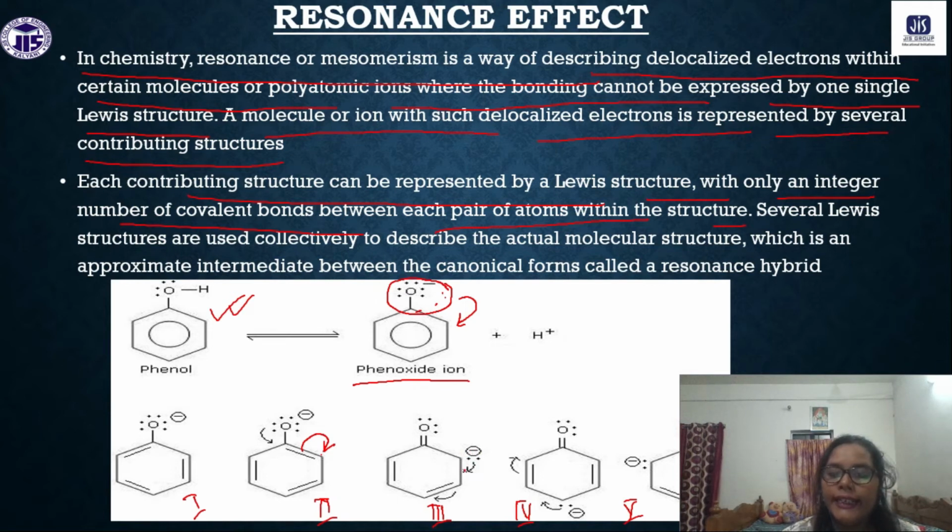Then this negative charge will again make a pi bond, and this pi bond will break and move to the next. So now the negative electrons will make the pi bond here, and this pi bond again moves to the next carbon atom, and thus we have this type of ring structure.